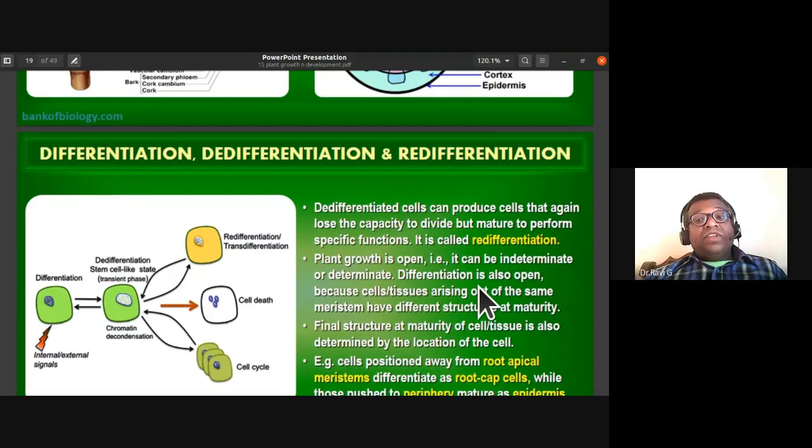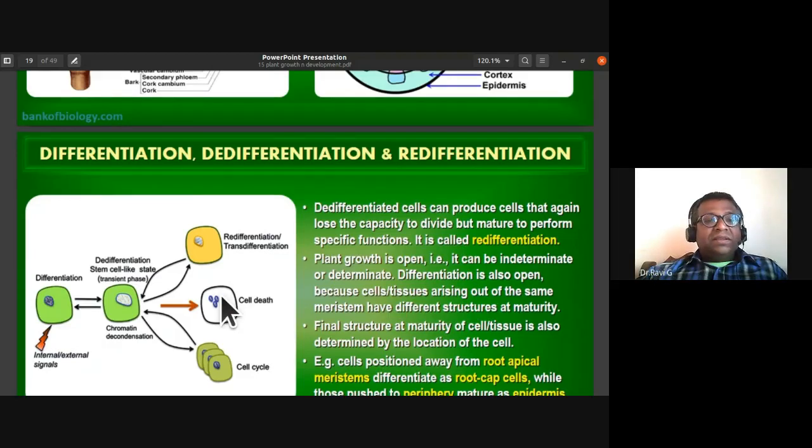So differentiation is also open because the cells or tissues arising out of the same meristem have different structures at maturity. The final structure at maturity of a cell or tissue is also determined by the location of the cell, where they are located.